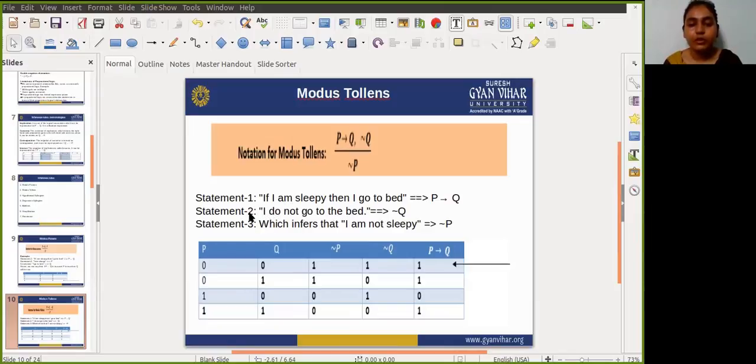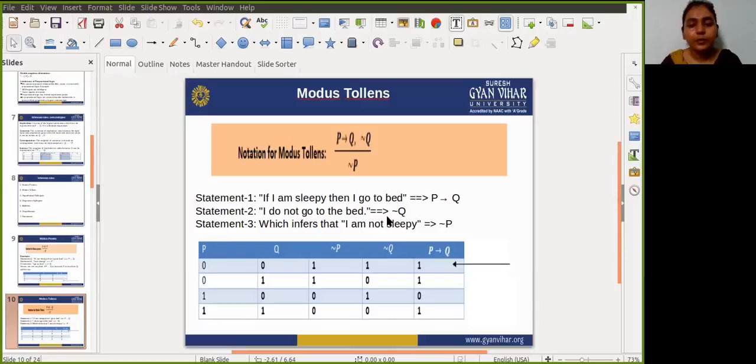For the second case, not Q is false and P implies Q is 1, so after applying the conjunction rule the result is 0, false. We do not need to check not P there, because the statement only says that if the conjunction of P implies Q and not Q is true, then not P is true.